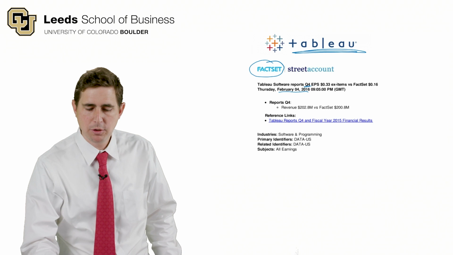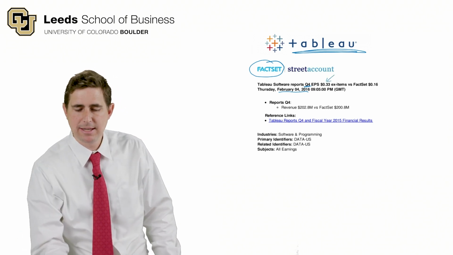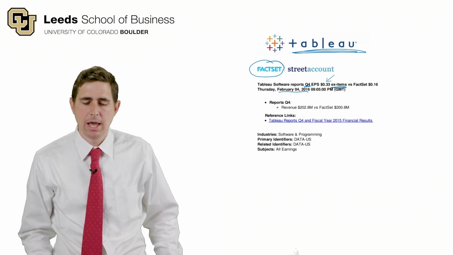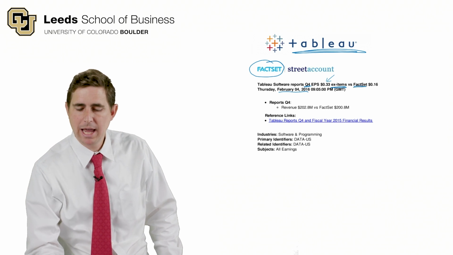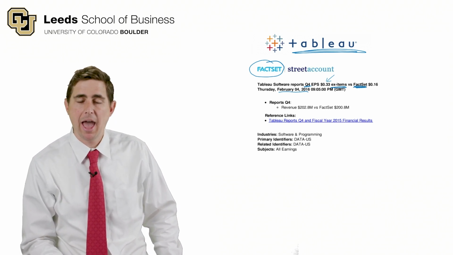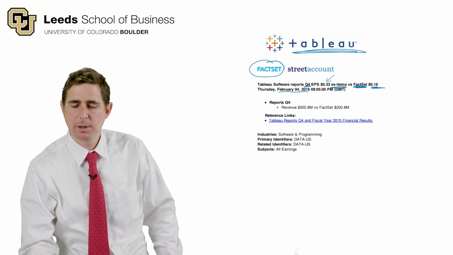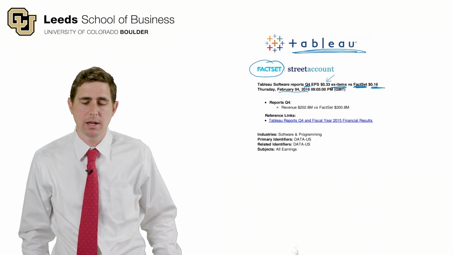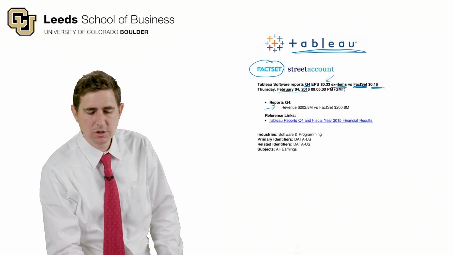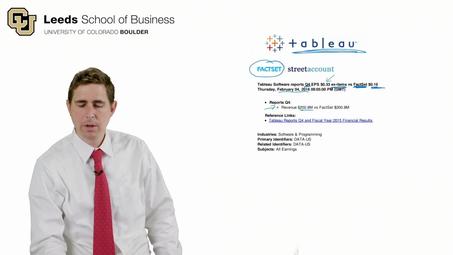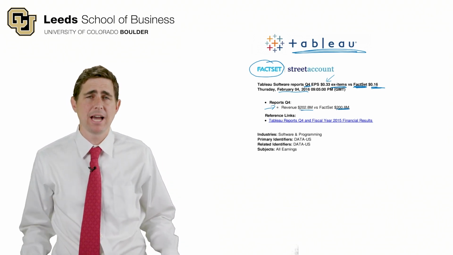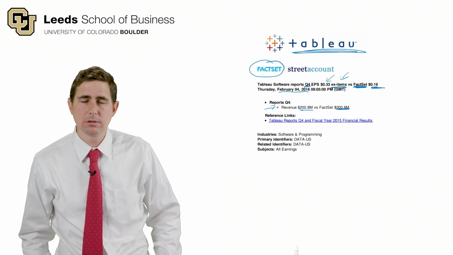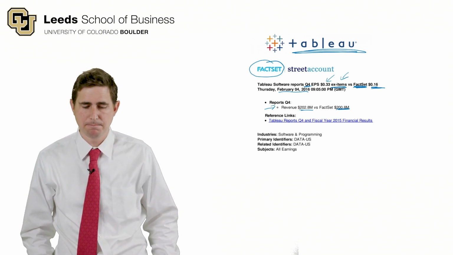Now, Tableau is reporting Q4 earnings per share, EPS, of 33 cents. It says ex-items, which is going to include a certain charge we're interested in. So that 33 cents of earnings per share compares to what analysts were expecting. FactSet is averaging analyst expectations. Analysts were expecting 16 cents per share, so this 33 cents comes in better than expected. Revenue is also better than we were expecting. It's $202.8 million. Analysts were expecting $200.8 million. So it's looking like good news based on these summary items. But this ex-items is important. It's excluding a tax charge that we're going to be interested in, okay?